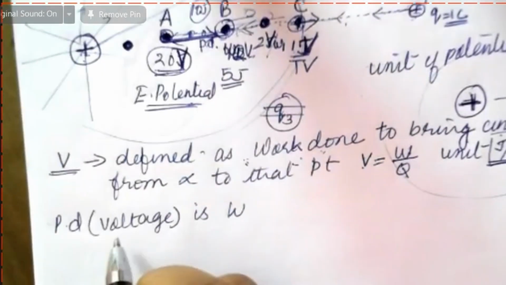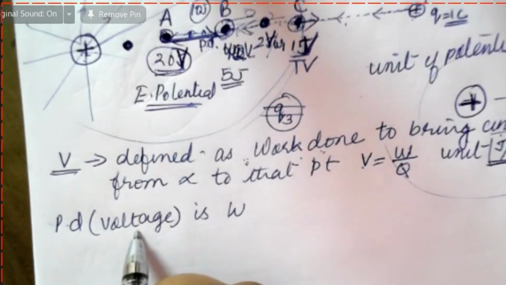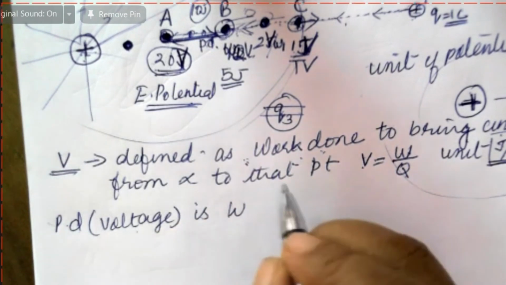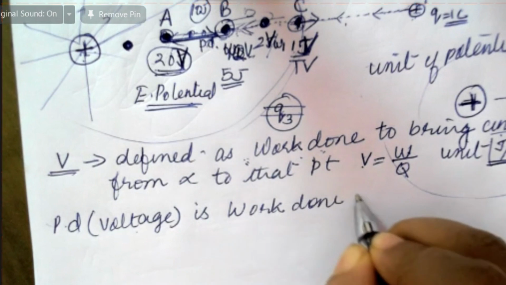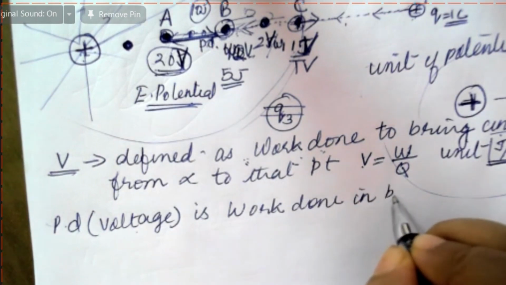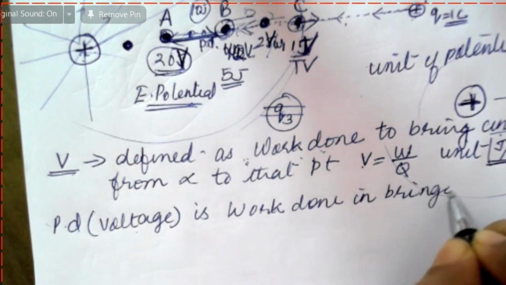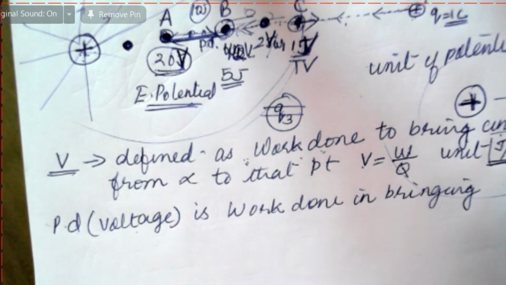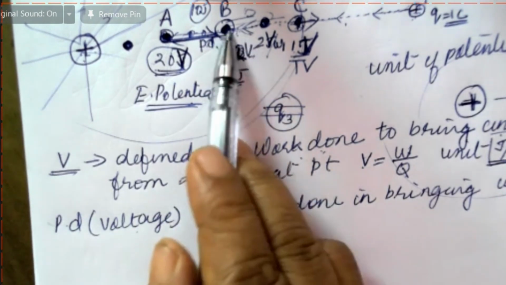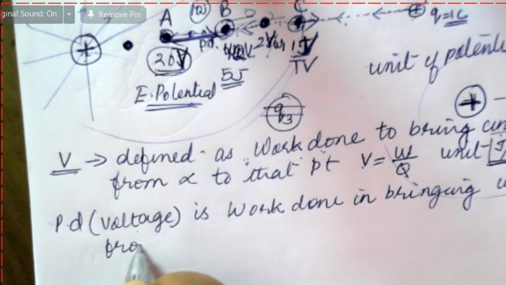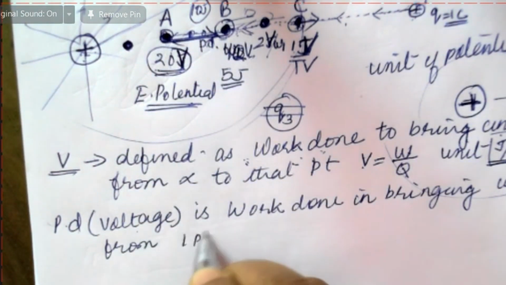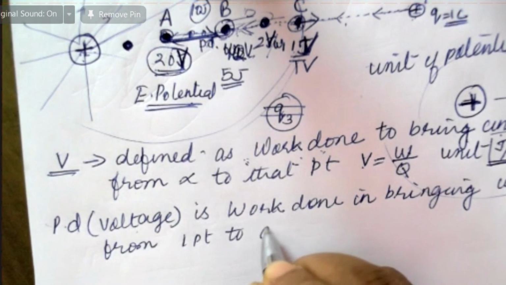Okay. So now potential difference is the work done in bringing unit positive charge from one point to the other. So this is potential difference from one point to another.